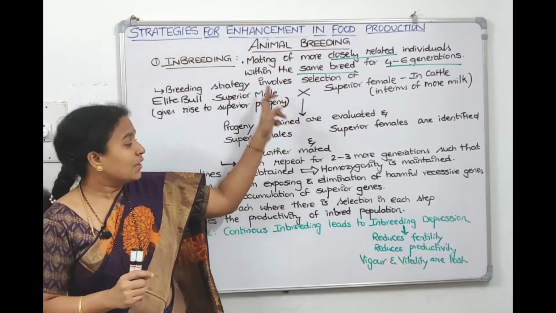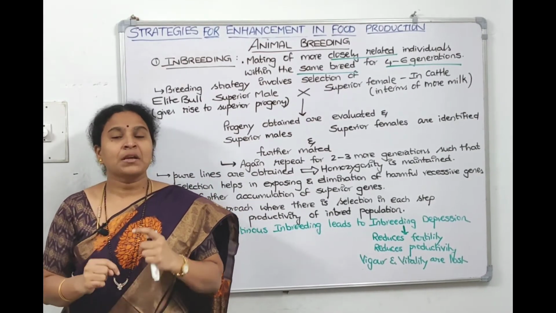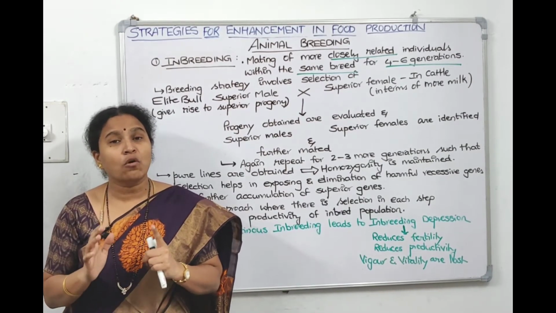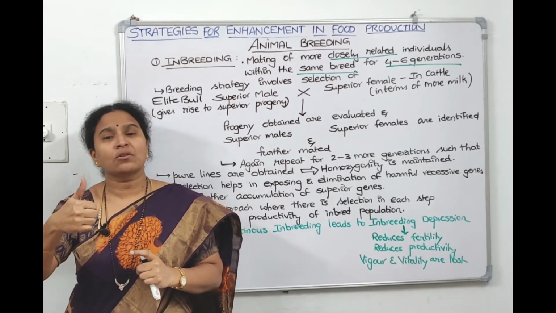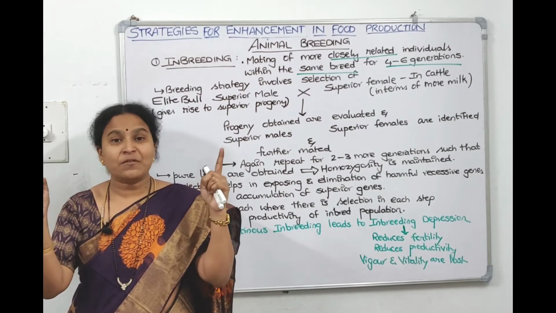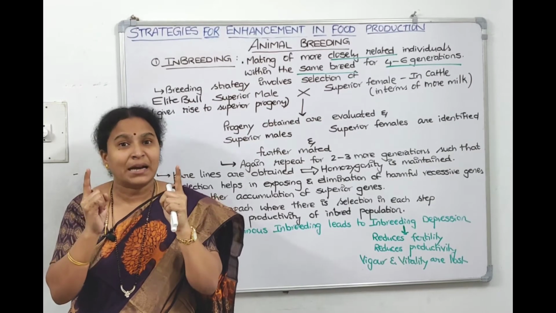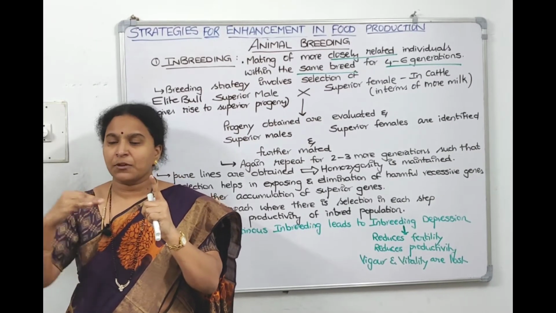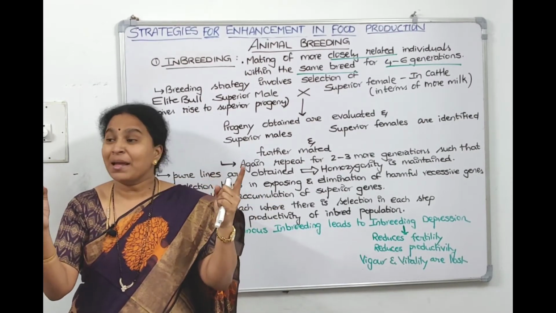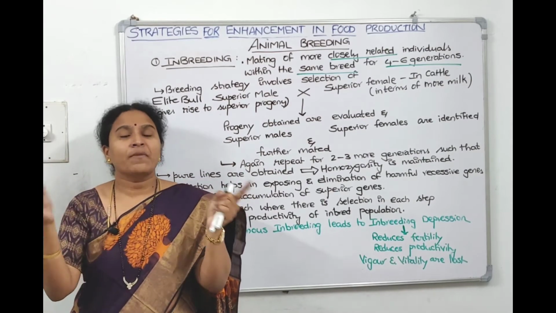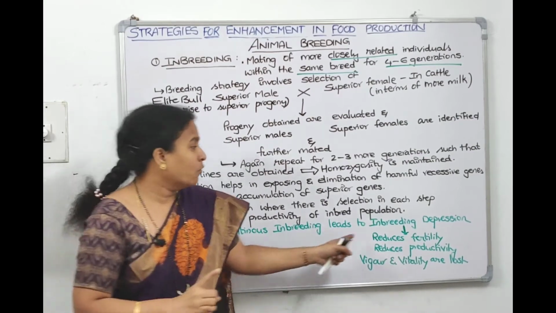So if inbreeding depression becomes a problem, how to overcome it? We can go with outbreeding. In outbreeding, the first method is outcrossing. What is outcrossing? In outcrossing, we will mate within the same breed, but we check that they do not have common ancestors for the previous 4 to 6 generations. If they do not have common ancestors, but they belong to the same breed, Jersey with Jersey, when you breed, it's called outcrossing. So a single outcross can remove inbreeding depression.